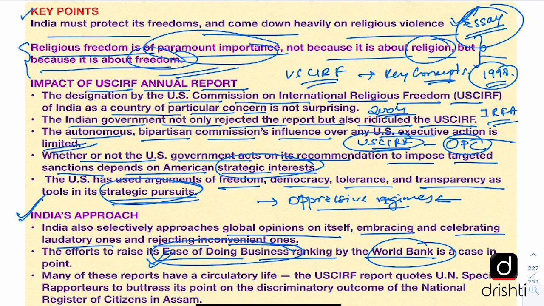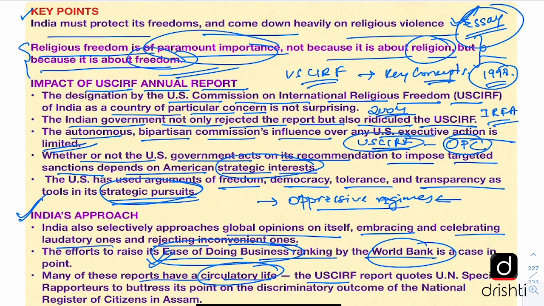The editorial further says that many of these reports have a circulatory life. Circulatory life means that one organization comes up with a report, and after a few days or months, some other organization picks up some important information from that report. So this keeps circulating. Whenever a negative comment goes out in the international media, it damages the reputation of the country. So that is what is meant by this.